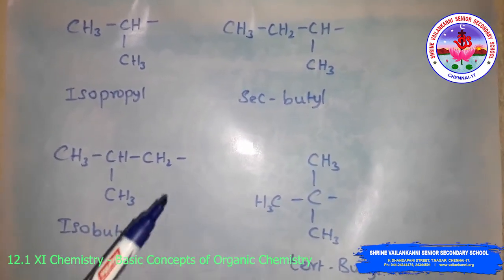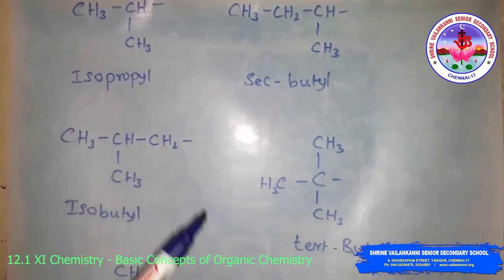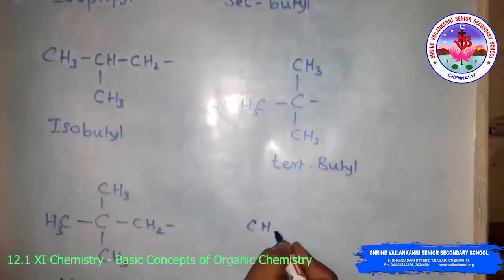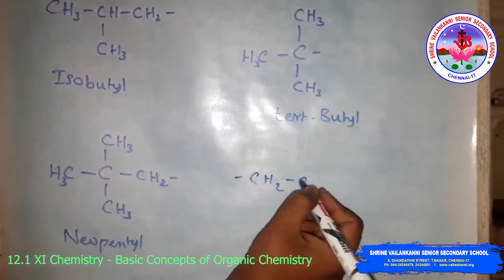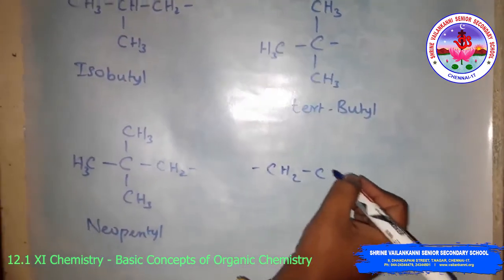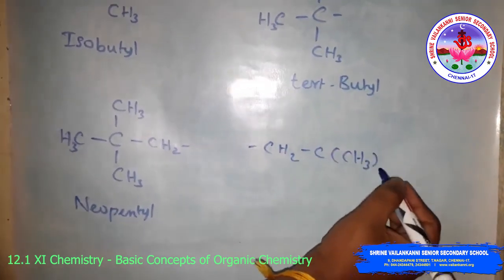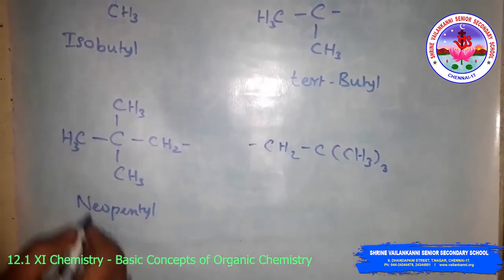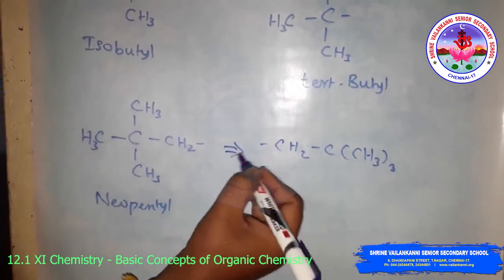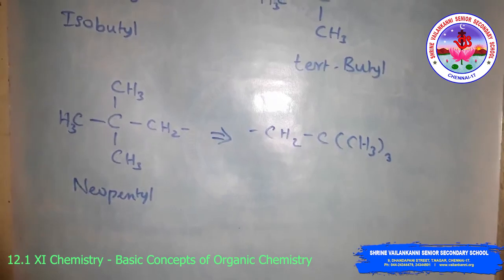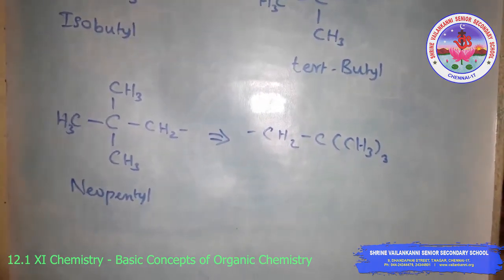We also encounter the structural unit CH2 with CH3 thrice for neopentyl. You can write it like this. Then we will see the nomenclature of branched chain alkanes.